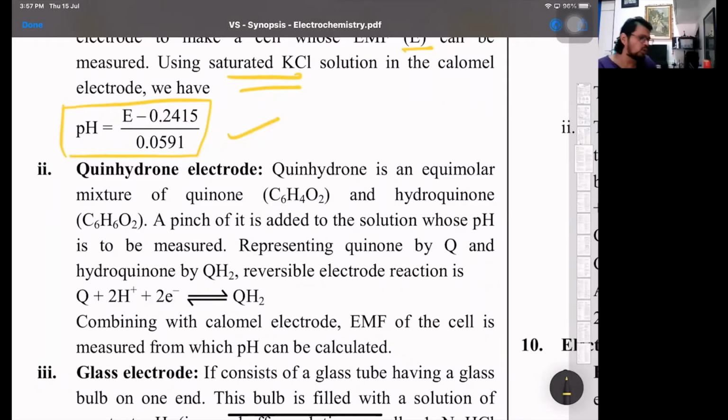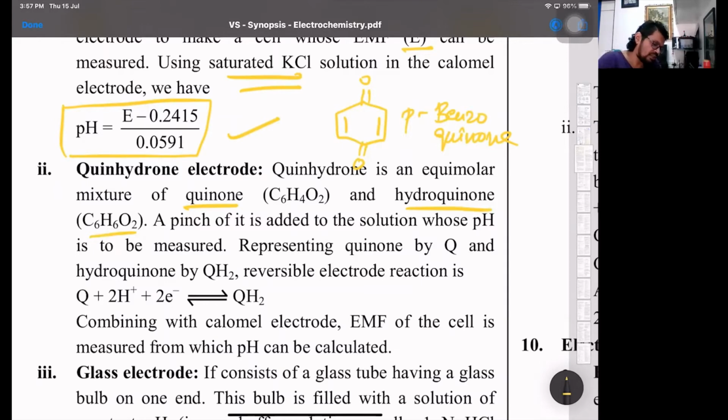Now, what exactly is quinone? Quinone is basically where we have two ketonic groups present. That's called a quinone. So I'll just show you what a quinone is. Observe here. This compound is what I call para-benzoquinone. It can be at ortho also. This is one example. And second, we have hydroquinone.